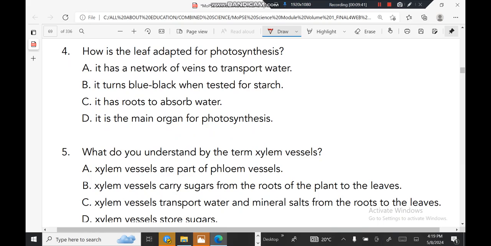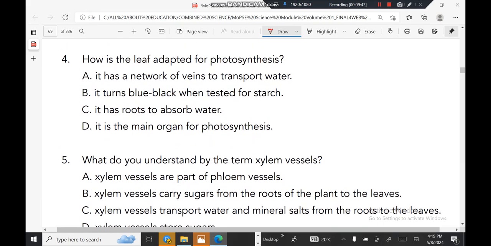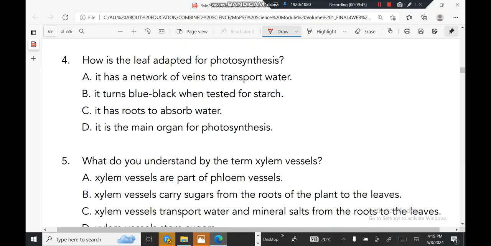How is the leaf adapted for photosynthesis? It has a network of veins to transport water. Let's see other questions. It has roots to absorb. No. The correct answer is A.